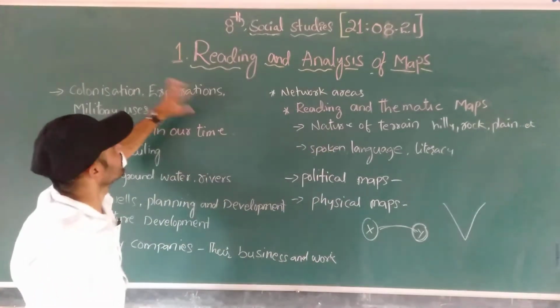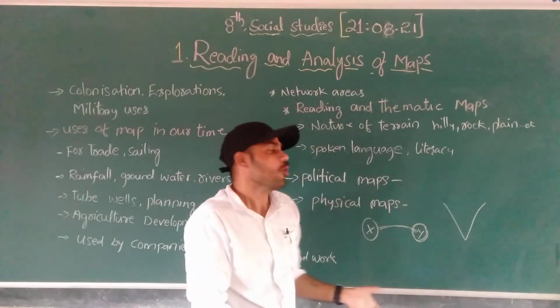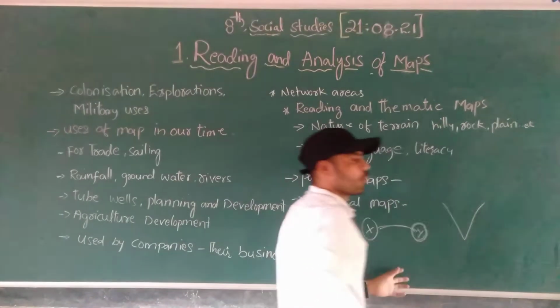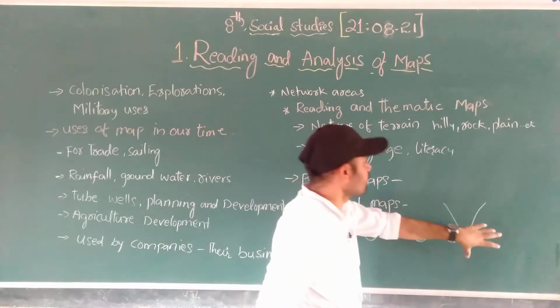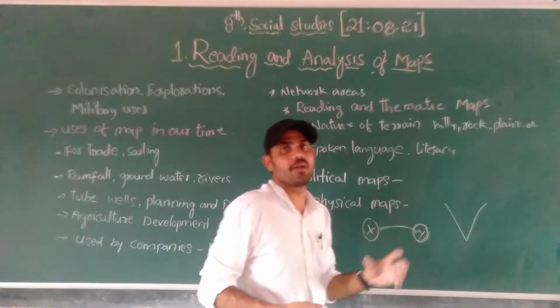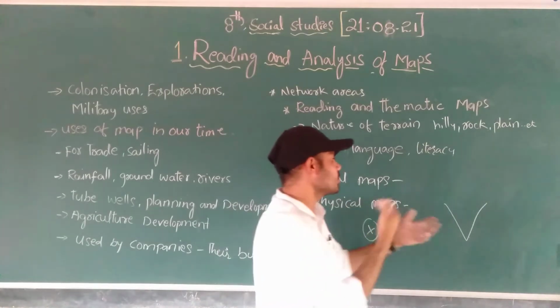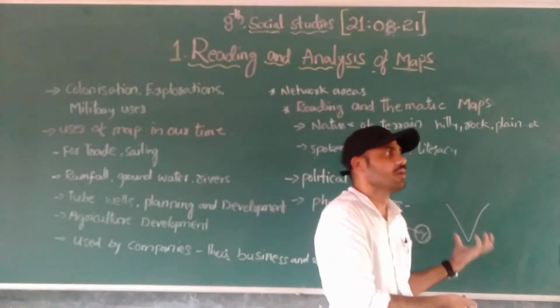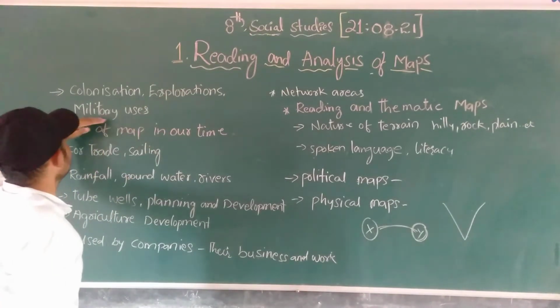Exploration: because of the map, exploration happens. Where are the continents? Where are the islands? Where are those things located, and the hotspots? What does hotspot mean in this sense? Where the big forests are, where the natural resources are, including in the forest, right? So these are what exploration found by maps.